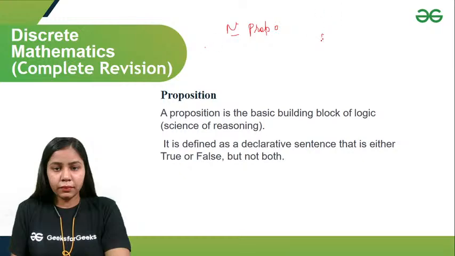Or I'll say that 2 is an even number. Either it is true or it is false. Or if I say, what time is it? Is it a propositional statement? No, because I can't assign any truth value.